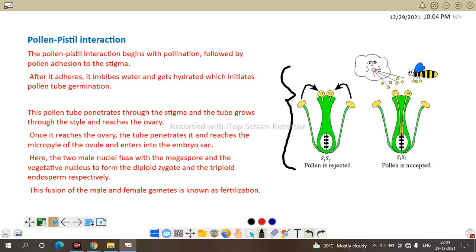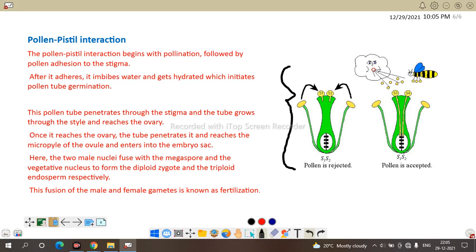So once it is attached, it adheres. If the pollen grain is right for the stigma, the stigma accepts the pollen grain. The pollen starts to dehydrate, then the pollen tube germinates and travels to the embryo sac, reaching the ovary. Once it reaches the ovary, the tube penetrates and reaches the micropyle of the ovule, entering the embryo sac.